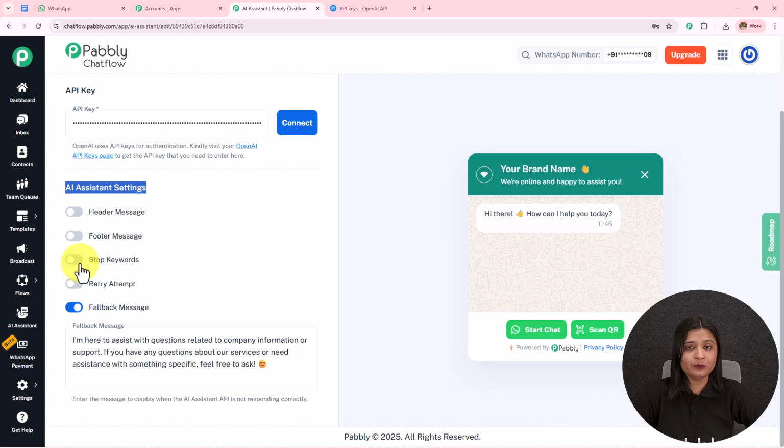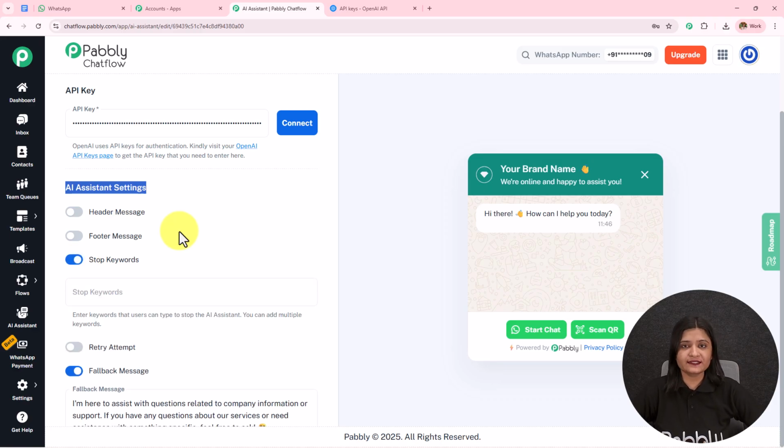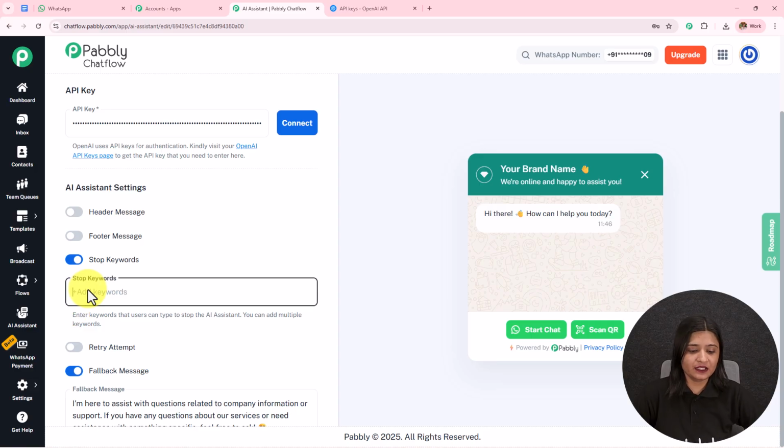Then we have the stop keyword. So with the help of this, whenever my user does not want to get replies from the AI agent, they can enter this and send this keyword to the WhatsApp AI agent and it will stop replying. So it says enter keyword that users can type to stop the AI assistant. You can add multiple keywords. So you have to simply enter the keyword and press enter. In this manner, you have added this particular stop keyword here.